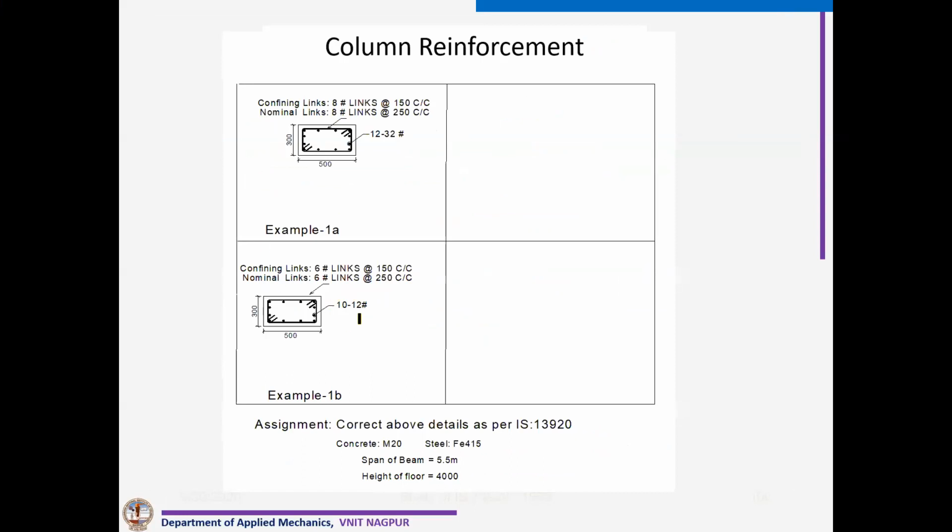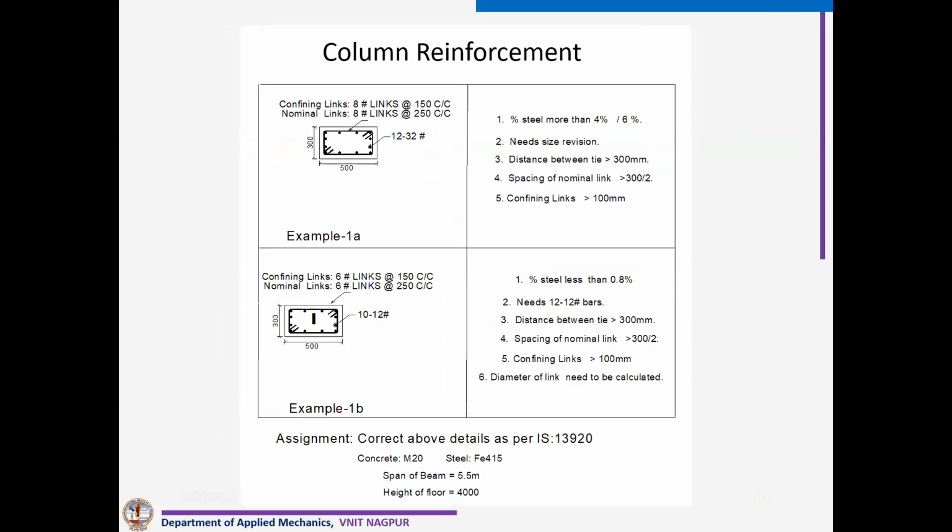Okay, bottom. Links are 6 dia. Then cross links are not provided. This is more than 300 mm, and so on. You can see based on that. These are the recommendations. Size needs revision. Distance between ties more than 300 mm. Spacing of links cannot be more than 300 by 2 and so on.